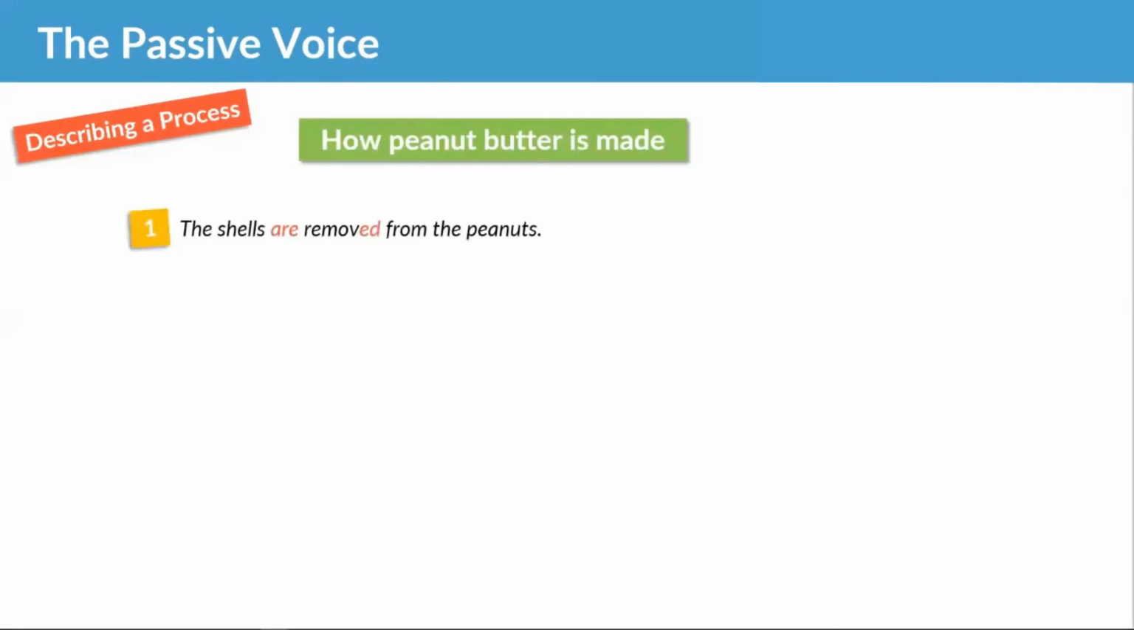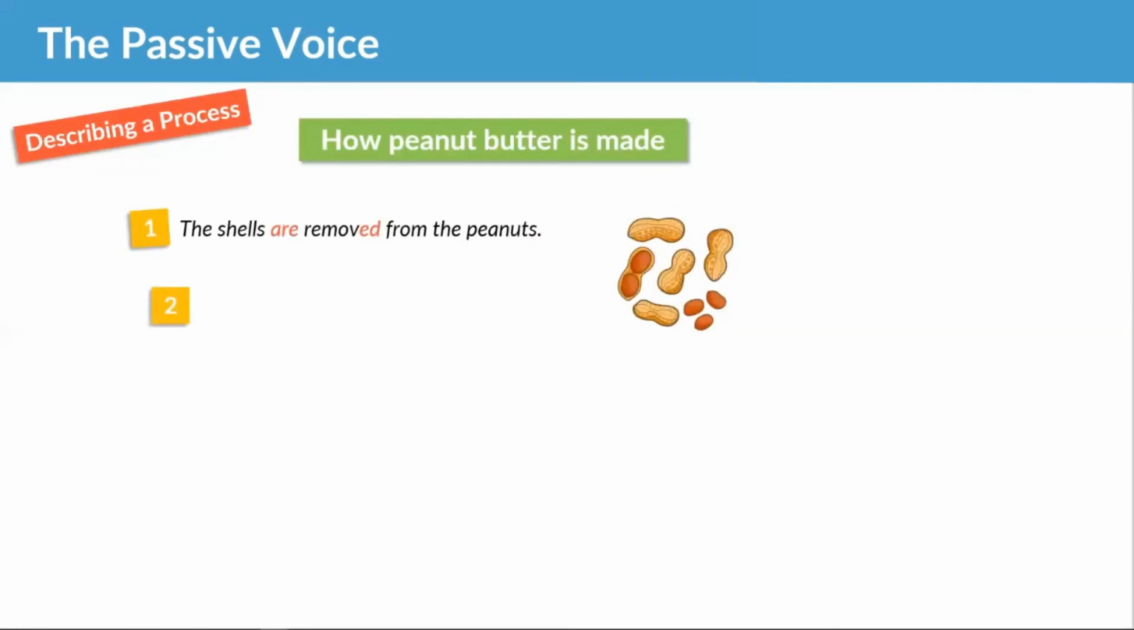The shells are removed from the peanuts. Okay? So the shells, which are these parts here, are removed. Remove is a regular verb, so it's just ed. The shells are removed from the peanuts. By who? We don't care. We do not care who removes them. We just care that they are removed.